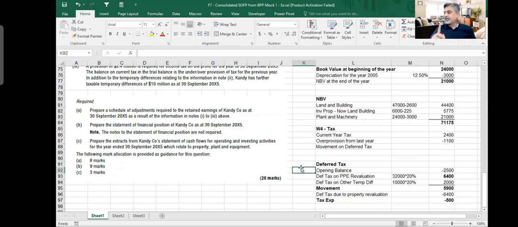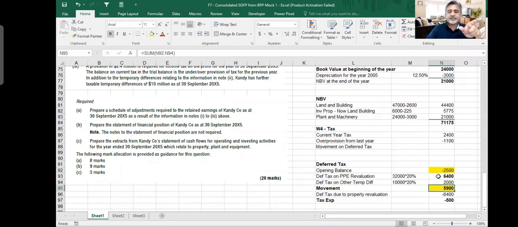If you are not clear about it, please ask me. Listen, my total deferred tax liability is 5.9 million. There is no doubt about that. In the balance sheet, I will show 5.9. Last year, I was showing 2.5. This year, I will show 5.9. This is what has increased.